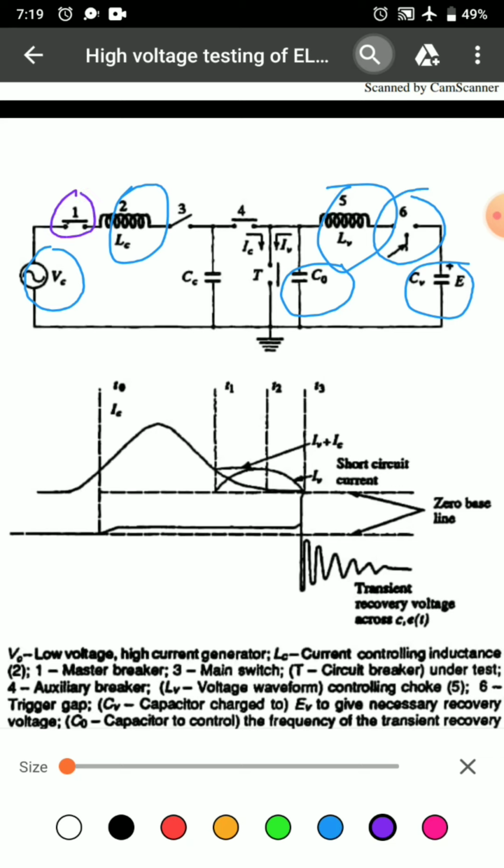We have 1 as the master circuit breaker, 3 as the main switch, 4 as the auxiliary breaker, and T as the test breaker.